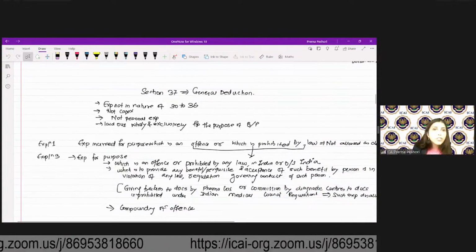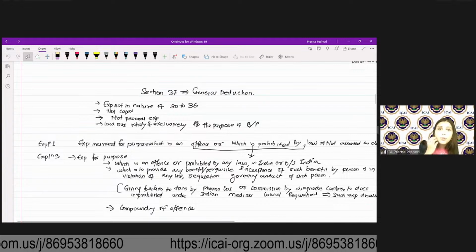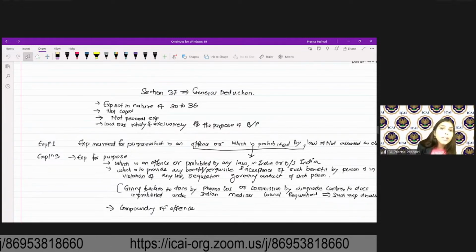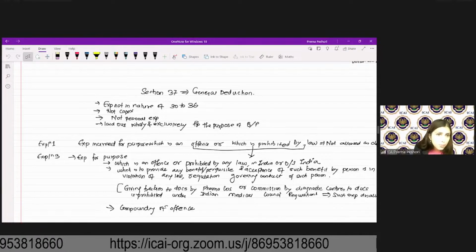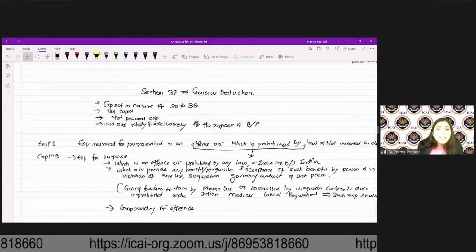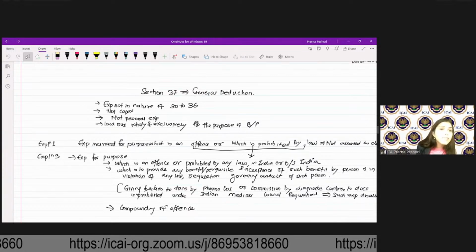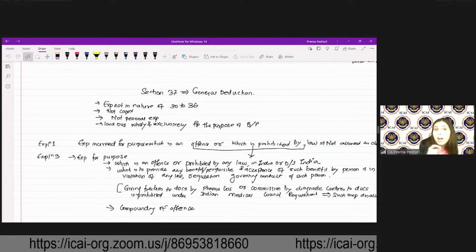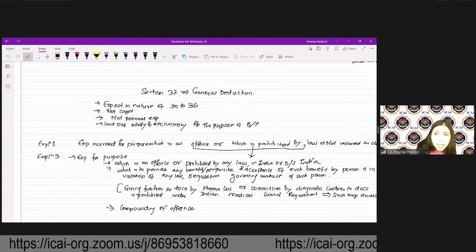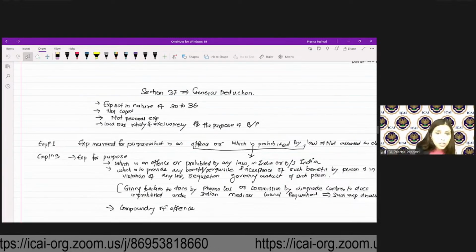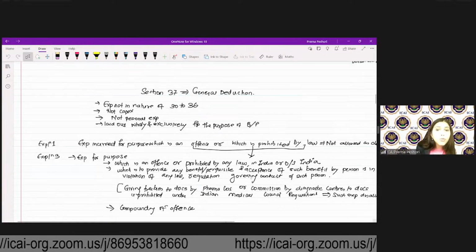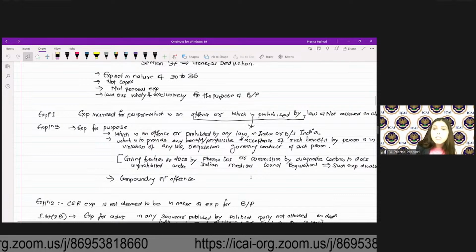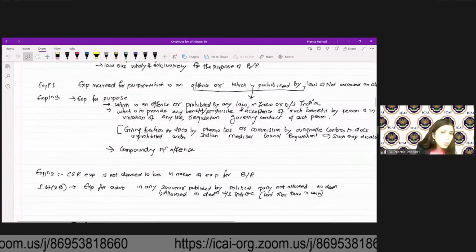37 is the general deduction, expenditure not in the nature of section 30 to 36. It should not be capital expenditure. It should not be personal expenditure. It should be laid out wholly and exclusively for the purpose of business and profession. Now, expense which is considered as an offense or which is prohibited by law is not allowed as deduction. Expenditure which is offense or prohibited by law in India or outside India, or which is to provide any benefit to any person which is in violation of any law. For example, giving the freebies to doctors by the pharmaceutical company is prohibited under Indian Medical Council regulation. So such expense will be not allowed under 37.